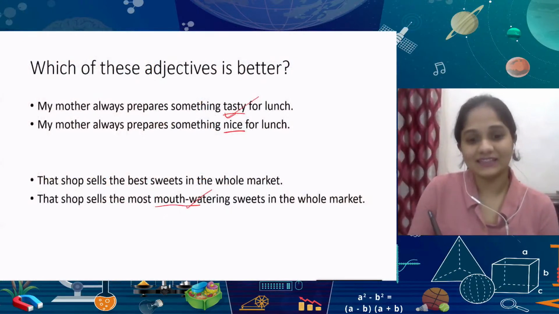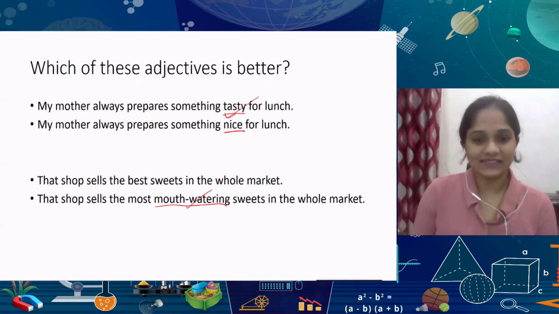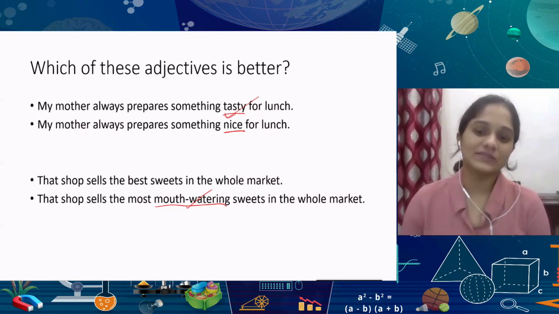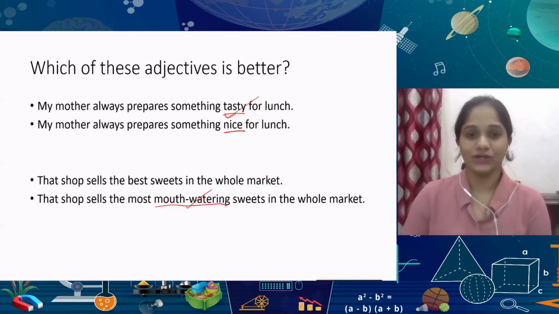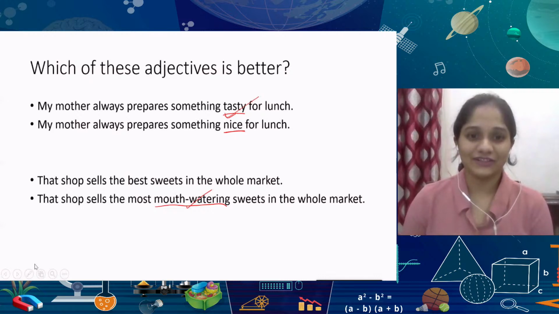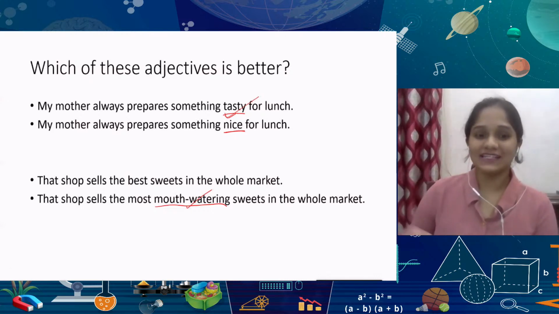When you say something is the best, you could conceivably be talking about anything. You might be the best runner in the class and all. But when you say something that you've eaten is mouth-watering, it is engaging. It creates an impression in the person who is reading it. You can also make out that it has created an impression on the person who has perhaps experienced this also. It creates a kind of depth that is not there in just using a word like best.